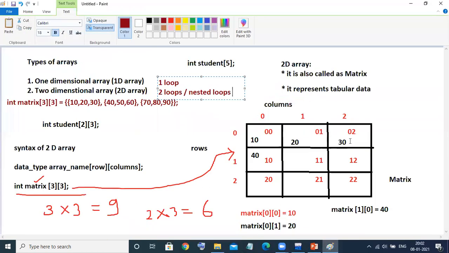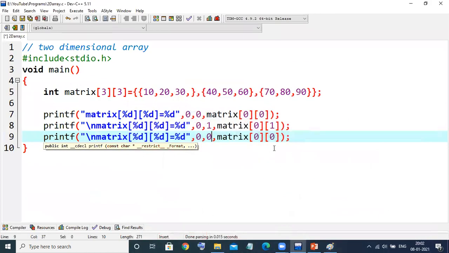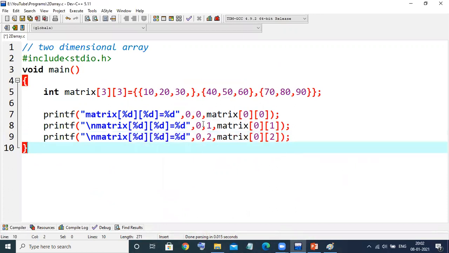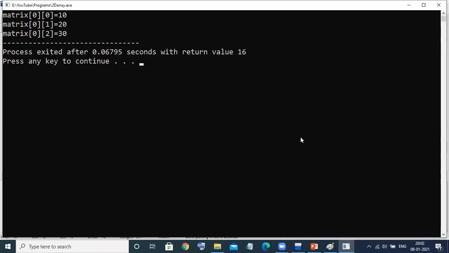Okay. What if I want to print the third value? What is the index? 0th row and second column. So here I need to write 0th row, but second column. So think carefully here. For the first three values, I'm changing only the column, right? I'm not changing the row, because in the first row only three columns are there. Yes or no? This is the main logic.